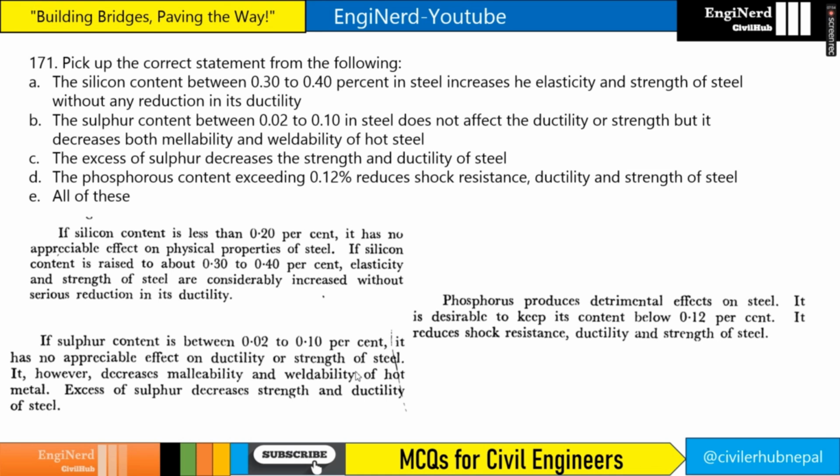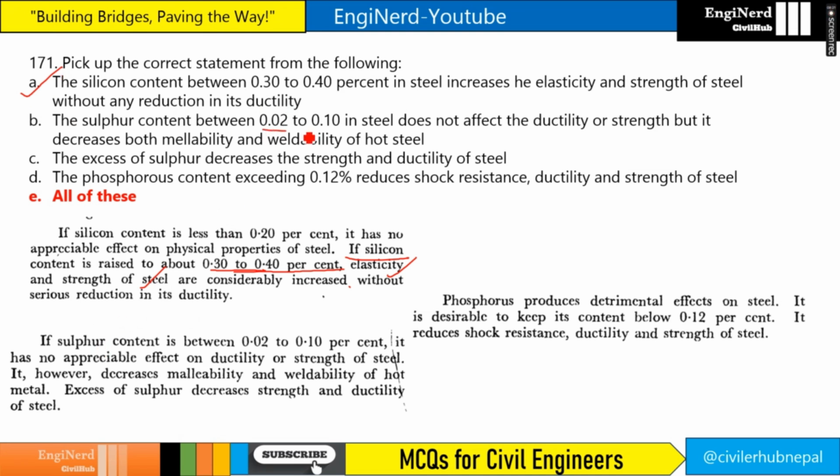Pick up the correct statement from the following. The silicon content between 0.30 to 0.40% in steel increases the elasticity and strength of steel without any reduction in its ductility. If you see here, if silicon content is raised to about 0.3 to 0.4%, elasticity and strength of steel are considerably increased without serious reduction in the ductility. So this is correct, right?